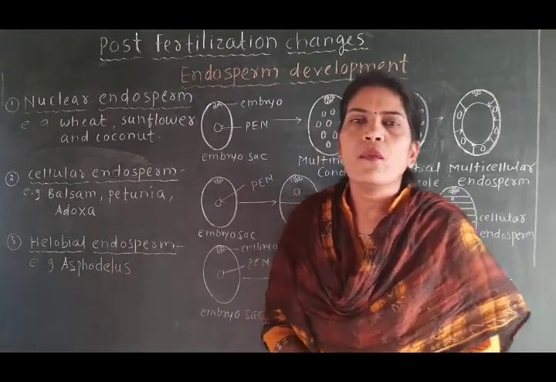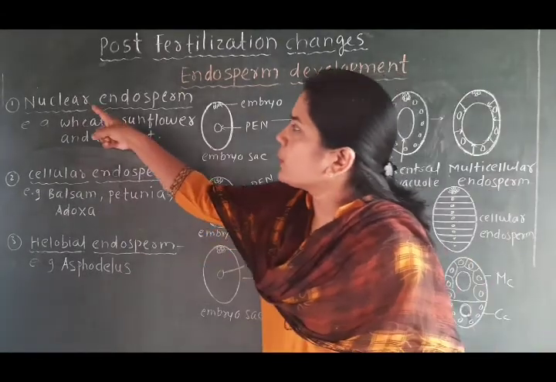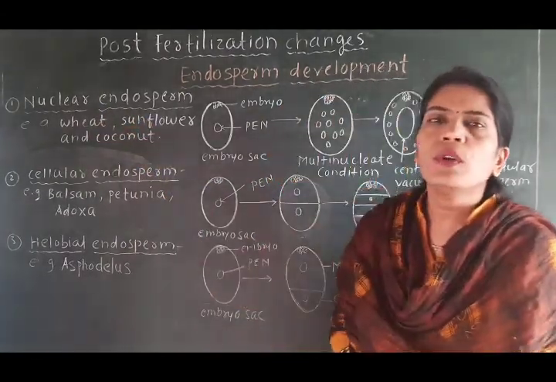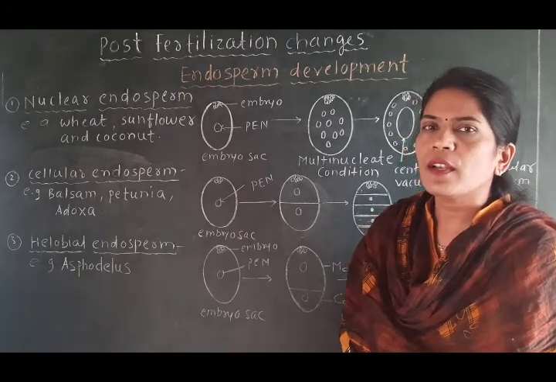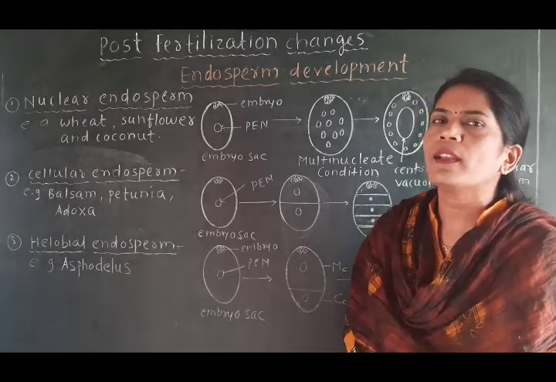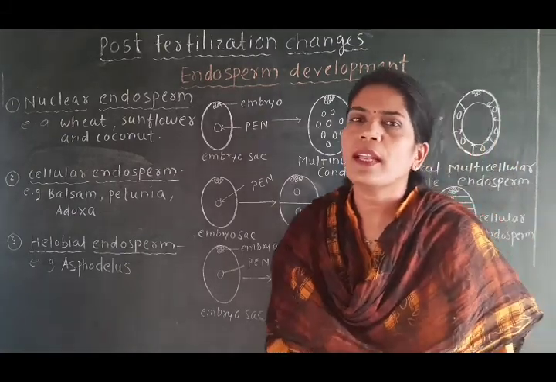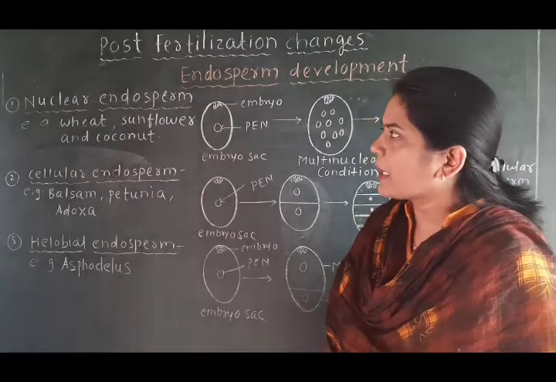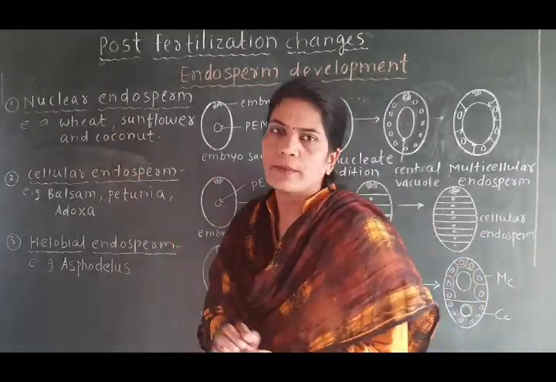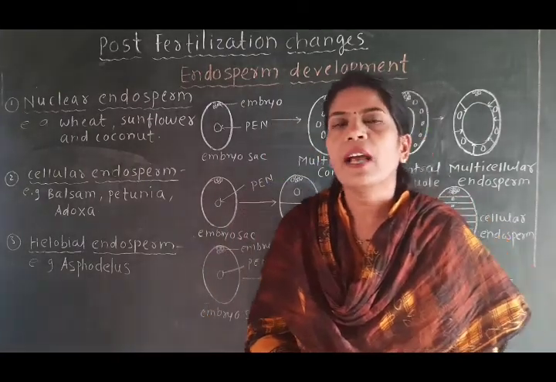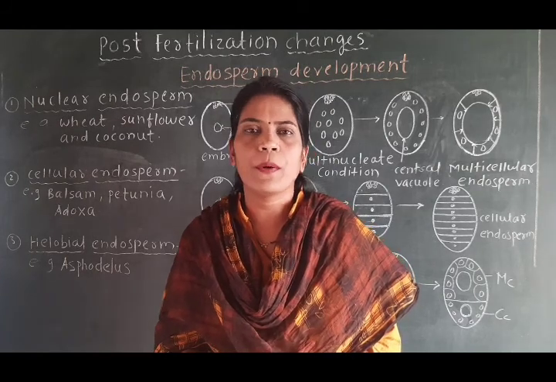Now we will see these types of endosperm one by one. We will see first the nuclear endosperm. Before discussing the nuclear endosperm, we have to keep in mind the important examples of plants in which it is formed, and the names of those plants are wheat, sunflower and coconut. In wheat, sunflower and coconut we will find the nuclear type of endosperm development.